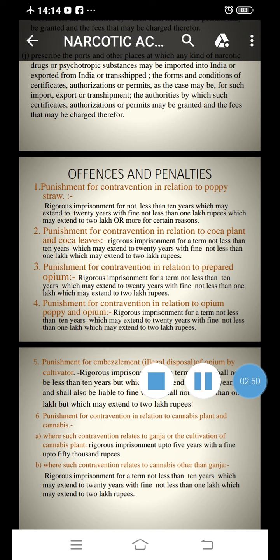Penalty: rigorous imprisonment for not less than 10 years, which may extend to 20 years, with fine not less than 1 lakh rupees, which may extend to 2 lakh rupees. This is the first offense, punishment for contravention in relation to poppy straw.